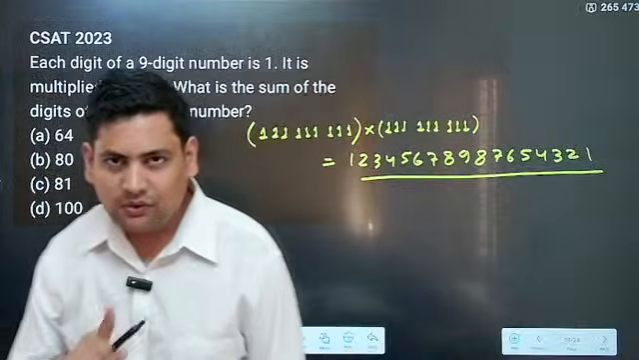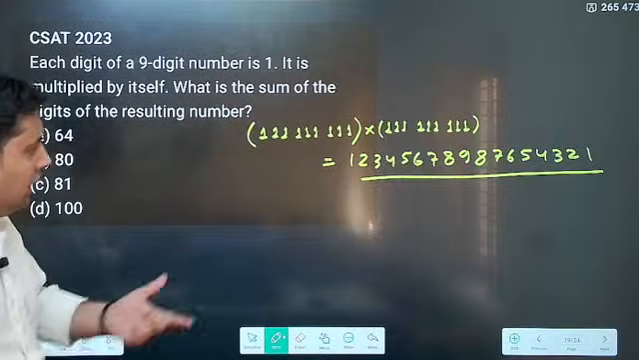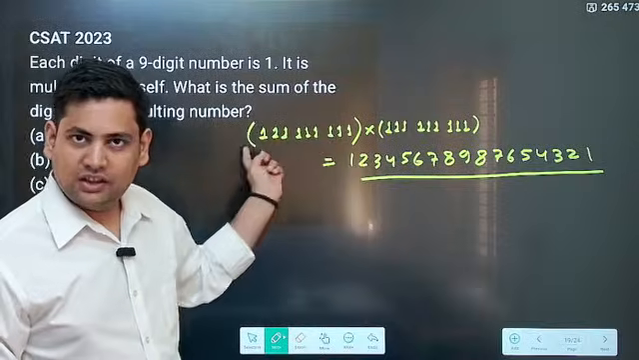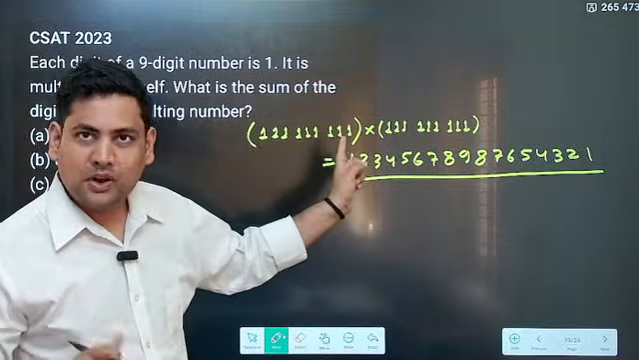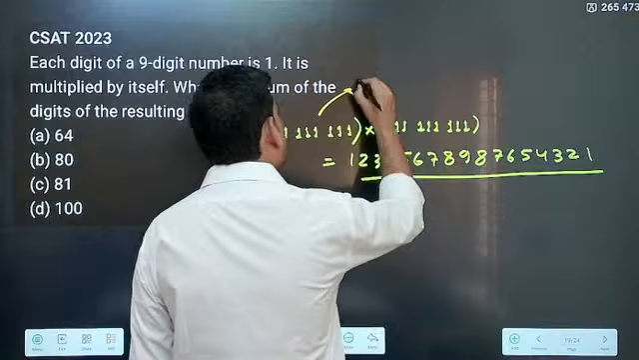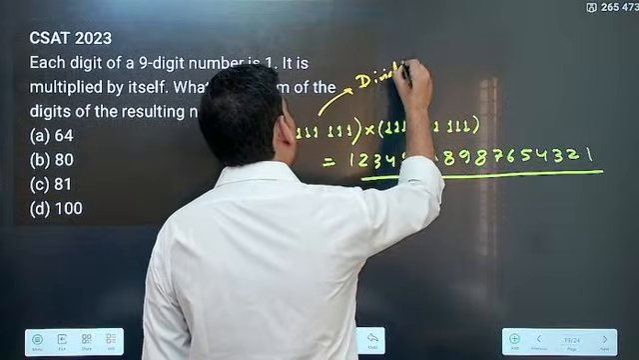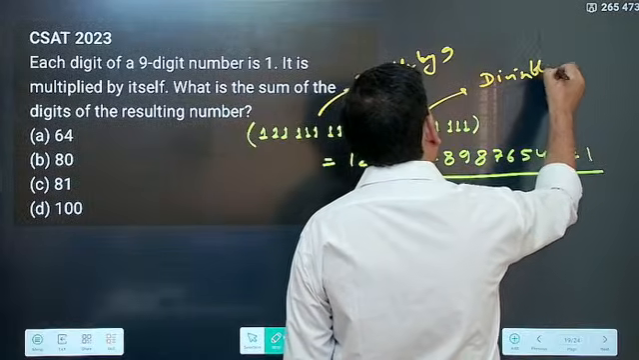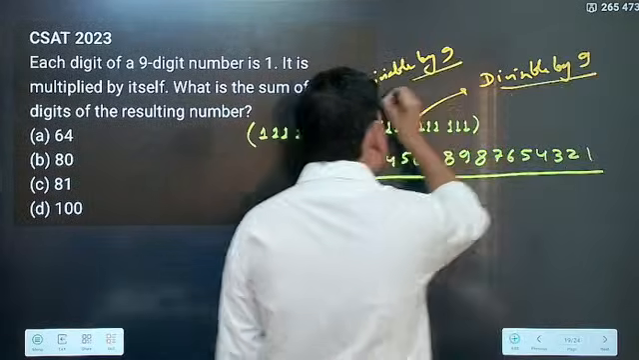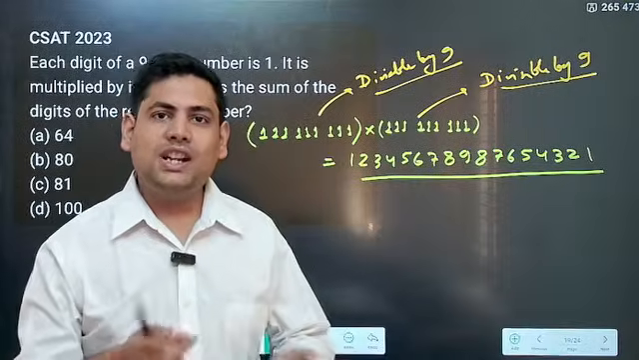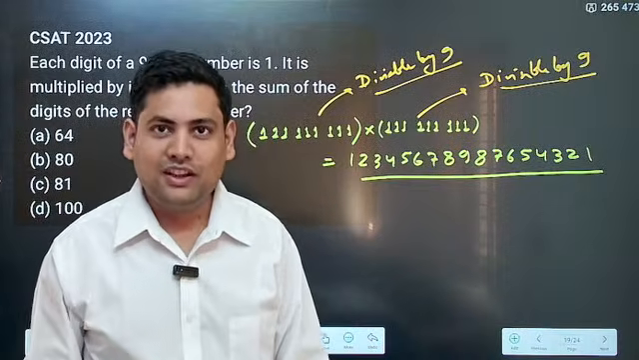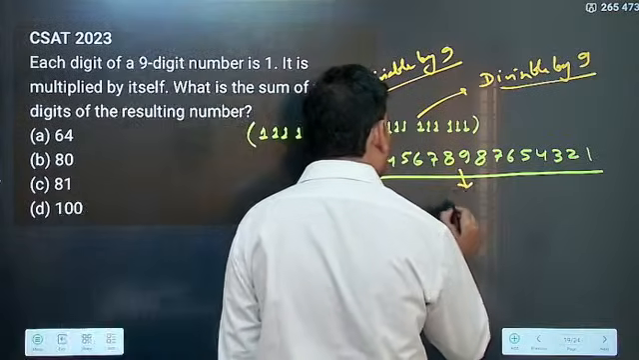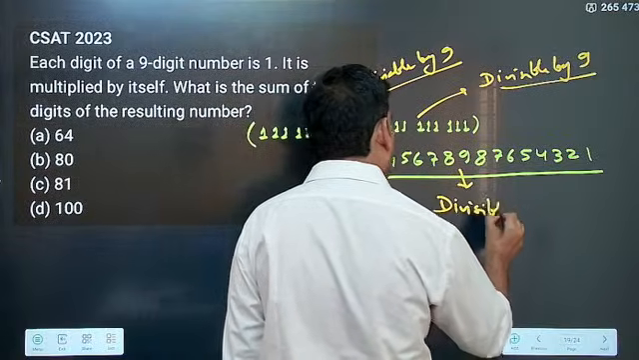Now, how can you do this quickly? This number is clearly divisible by 9. 111111111, if you add the digits, it becomes 9. So this is divisible by 9, and this is also divisible by 9. If both numbers are divisible by 9, you are multiplying two multiples of 9, so the result will also be divisible by 9.